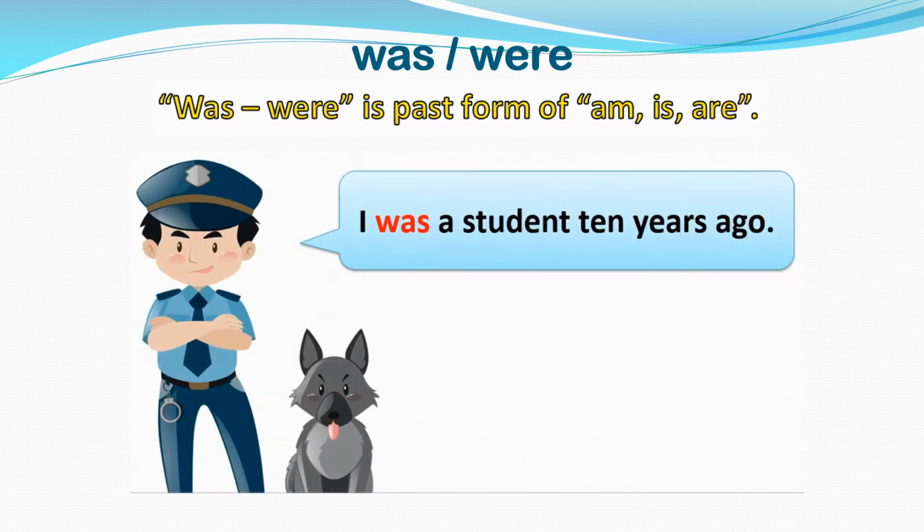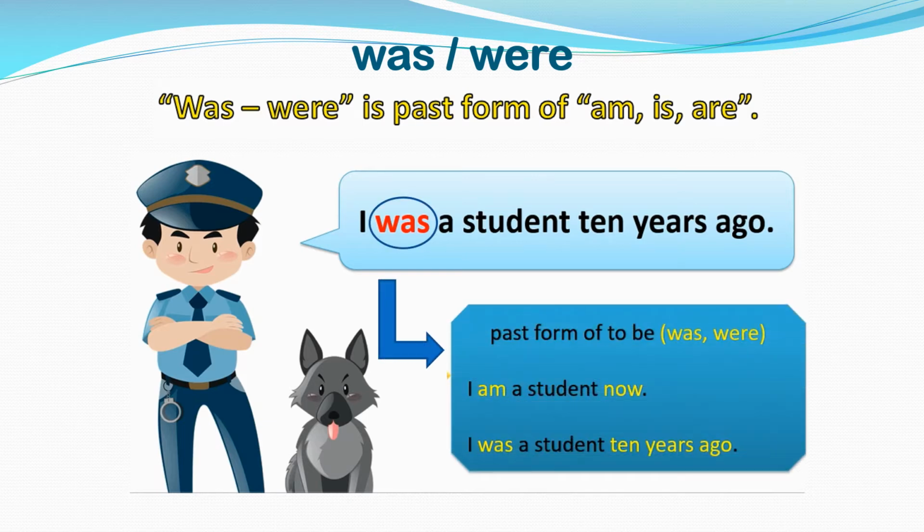Now let's see another example. I was a student 10 years ago. Now this was is actually the past form of the verb to be: was or were. I am a student now. I was a student 10 years ago. So when you change am to was, you will also change the time. For example, if it is now, it will become either 10 years ago or yesterday, like this.